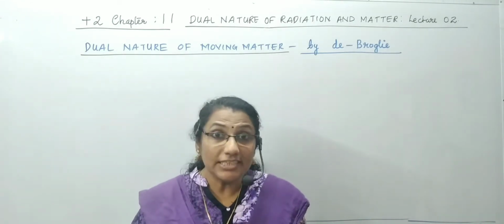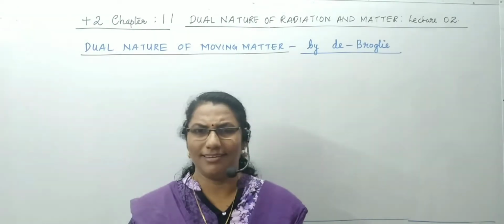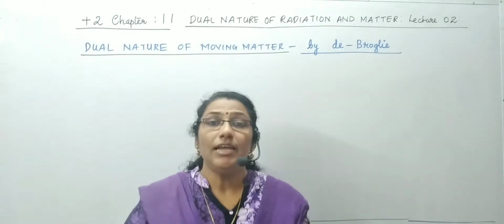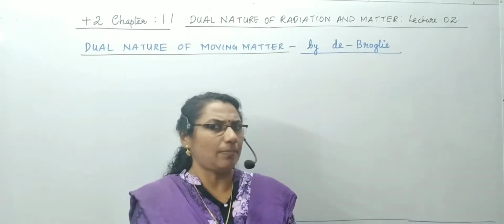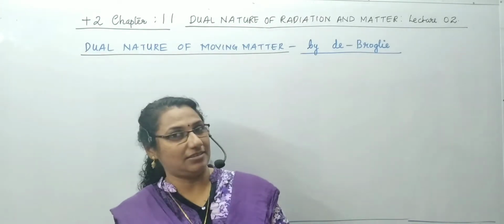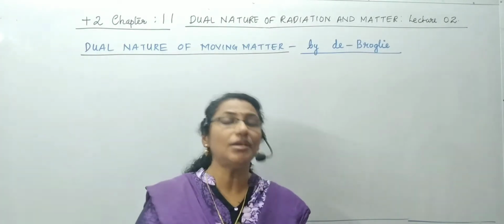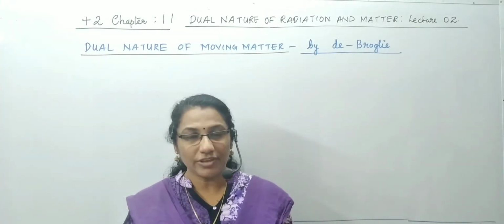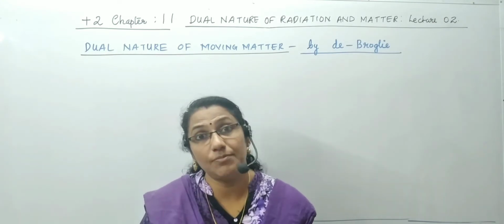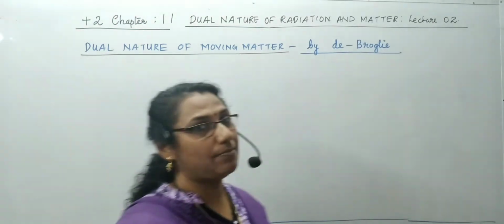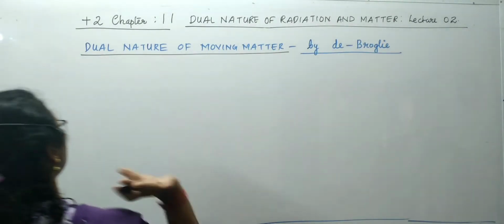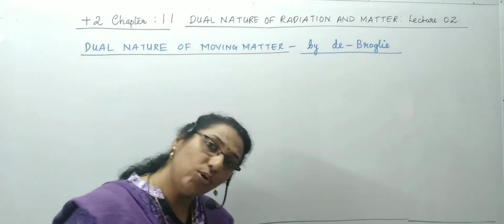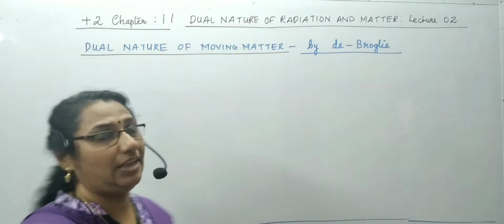But it was de Broglie who first identified the wave nature of matter also. De Broglie told us that matter shows not only the particle nature but also the wave nature. Matter has the capability of showing both the particle nature that we already know and also the wave nature. That was the importance of de Broglie's hypothesis. According to de Broglie, a moving matter, that was one of the conditions, shows both the particle nature and the wave nature.